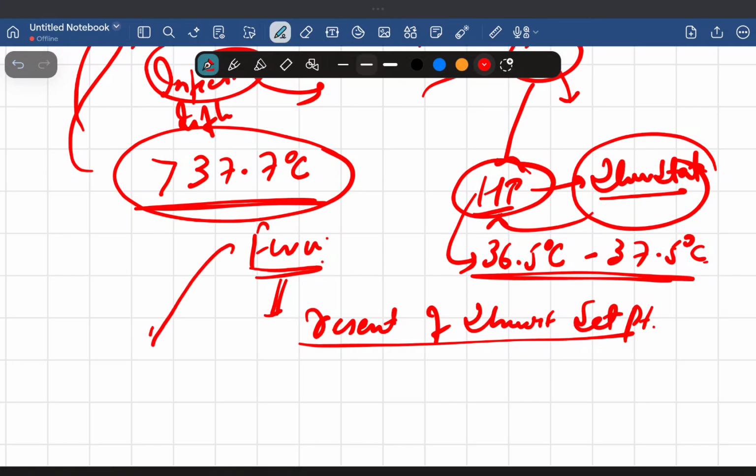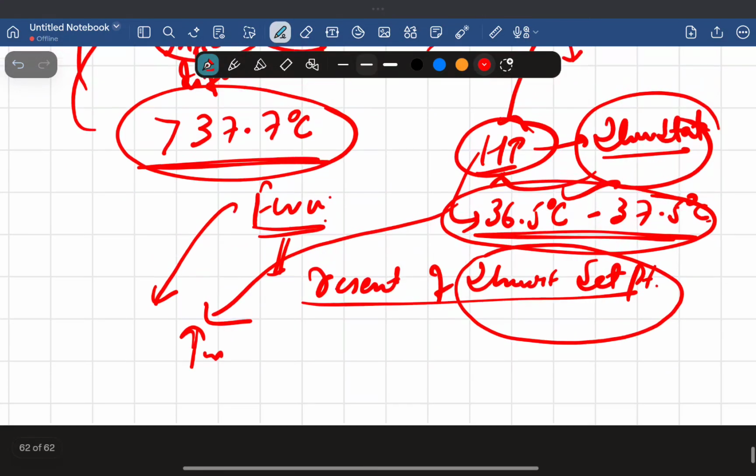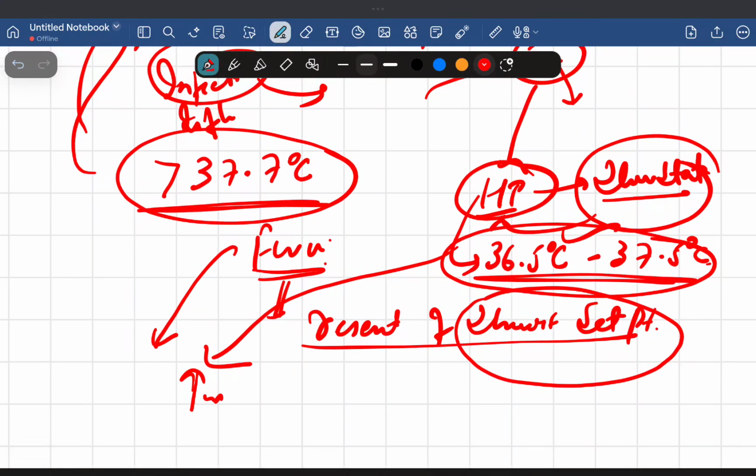Because in fever there is an increase in temperature, that means the hypothalamus has changed its set point. For example, the set point of the hypothalamus is this. Now the hypothalamus has increased this temperature, meaning it has changed its set point. Why? Because it's a good thing, because we want the bacteria and infection to be killed and gotten rid of. That's why it's important in our body to raise the temperature.